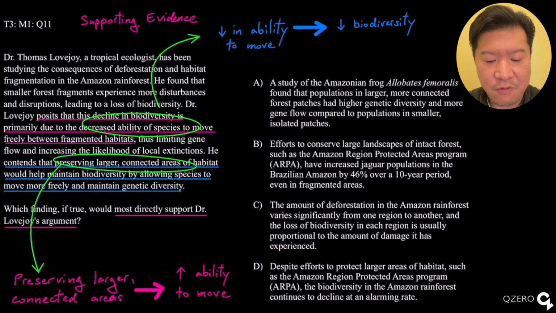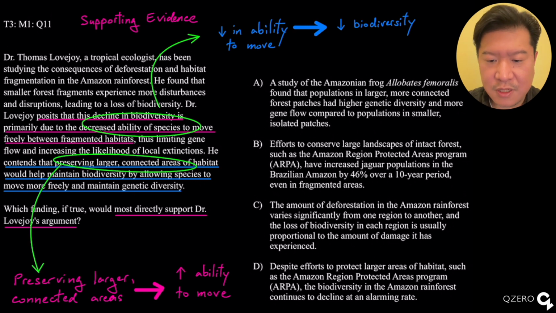Now, if we continue reading, in the last sentence, he says, he contends that preserving larger connected areas of habitat would help maintain biodiversity by allowing species to move more freely and maintain genetic diversity. So this would mean that the cause and effect relationship is that preserving larger connected areas leads to an increased ability to move through different areas of the habitat.